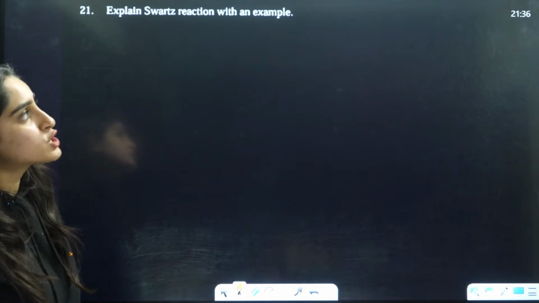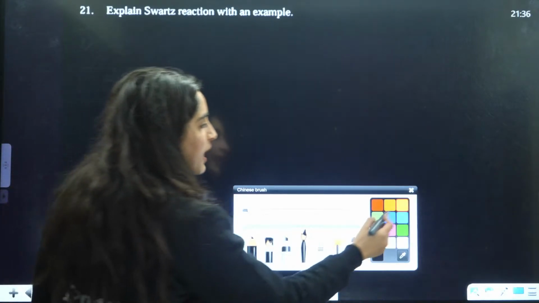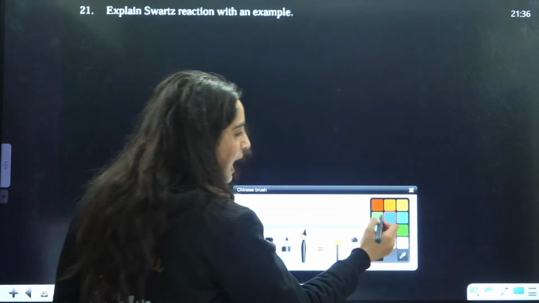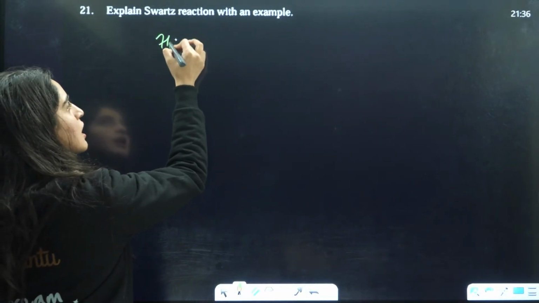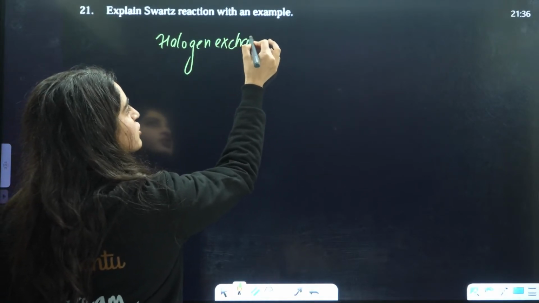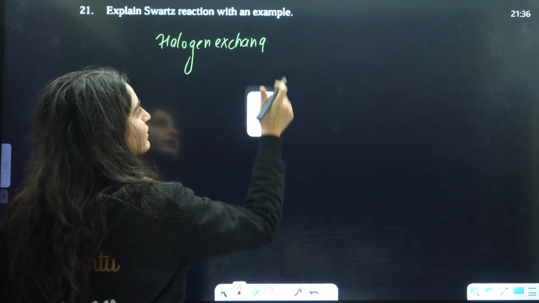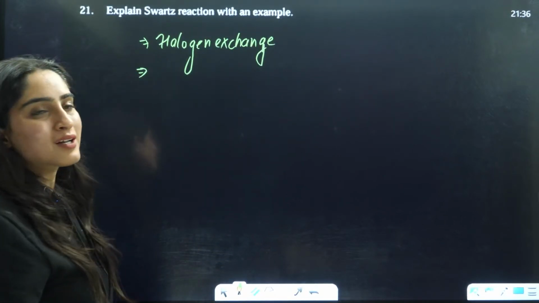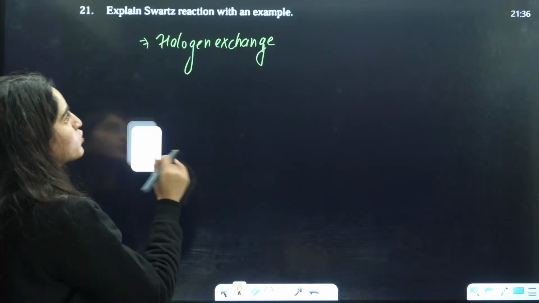Now we have explained Swarts reaction. Swarts reaction is basically a halogen exchange reaction, right? You need to mention this point there. And then you also need to mention what the reagents are.